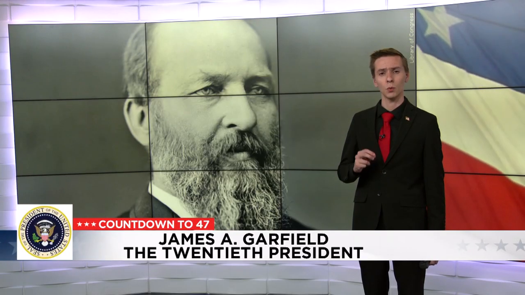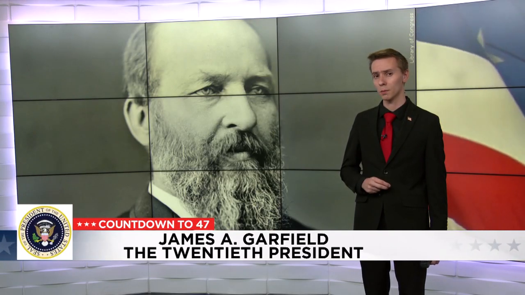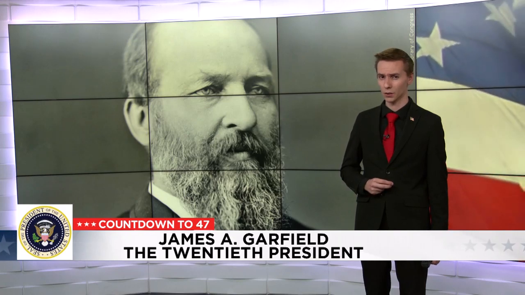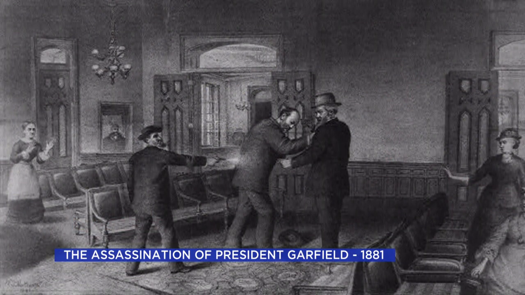The 20th president would not back down and saw his appointments confirmed, but the preacher president had little time to savor his victory. On July 2, 1881, a disturbed man named Charles Guiteau shot President Garfield in the back at a railroad station in Washington, D.C. Guiteau was arrested while trying to flee.